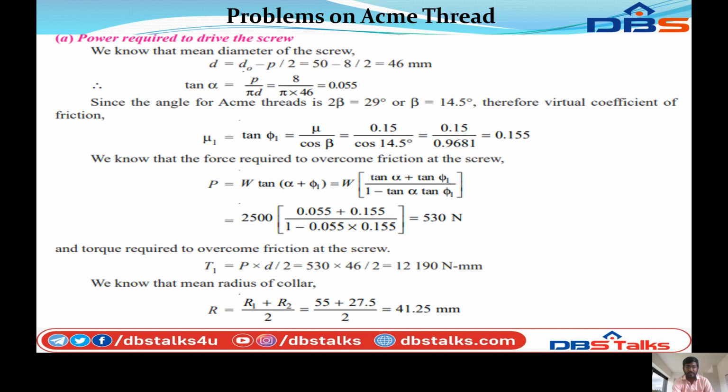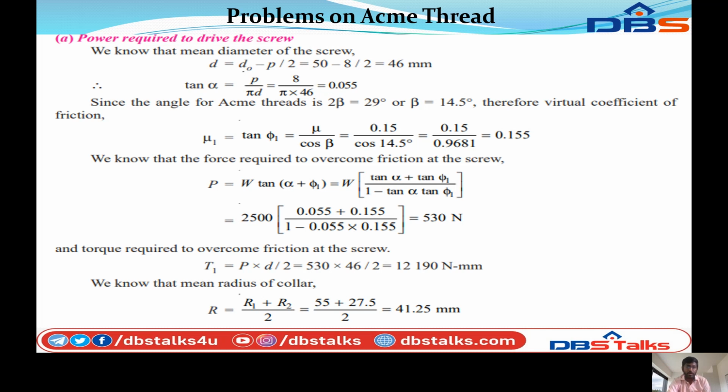So we know that the force required to overcome friction at the screw, P, is equal to W tan(α plus φ1), that equals W into (tan α plus tan φ1) by (1 minus tan α tan φ1), that equals 2500 into (0.055 plus 0.155) divided by (1 minus 0.055 into 0.155). So you can calculate it.